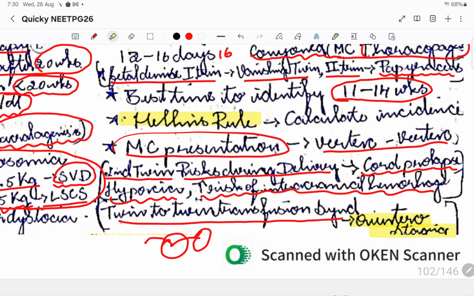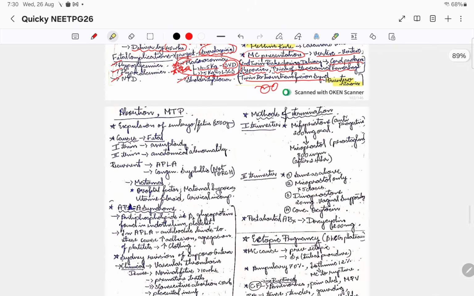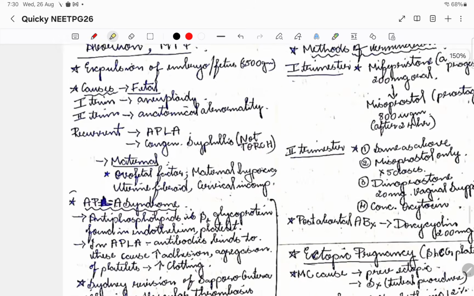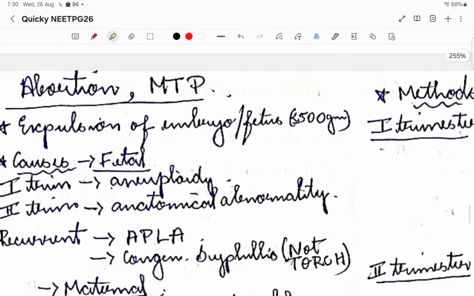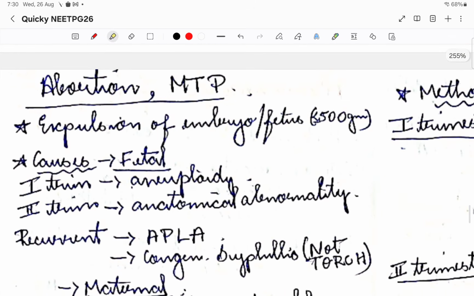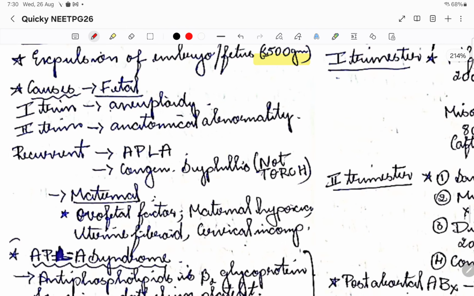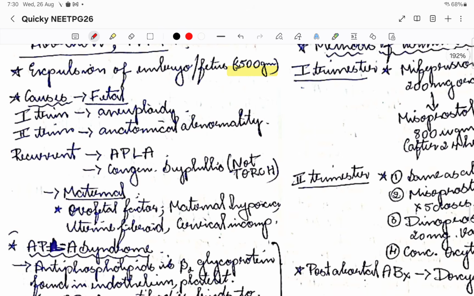Now moving on to abortion and MTP. Basically, abortion is nothing but expulsion of the embryo or fetus weighing less than or equal to 500 grams. What are the causes of abortion? There might be fetal causes and maternal causes. The most common cause in the first trimester is aneuploidy, whereas in the second trimester it is going to be anatomical abnormality of the fetus.